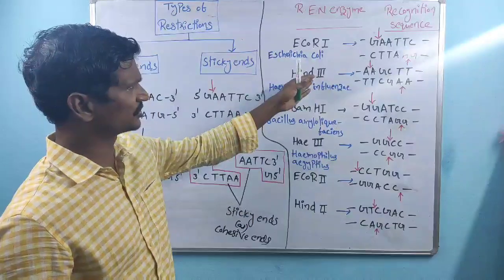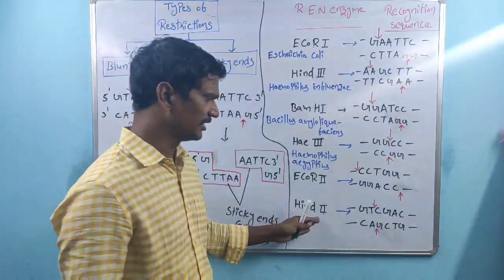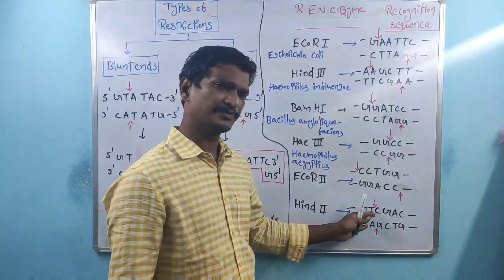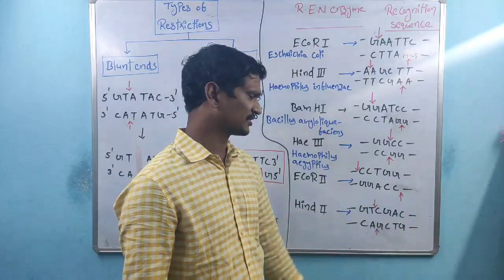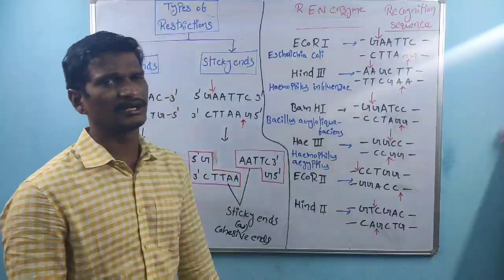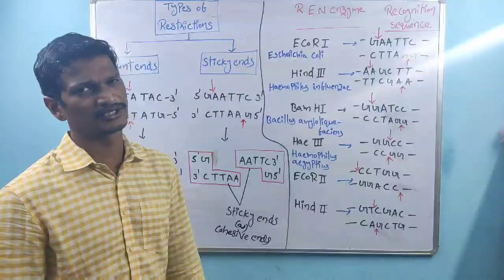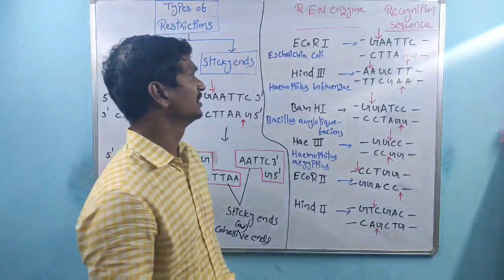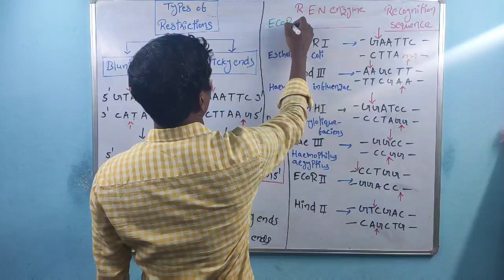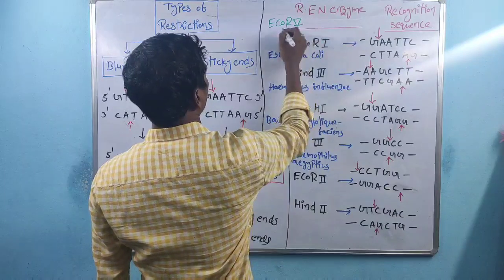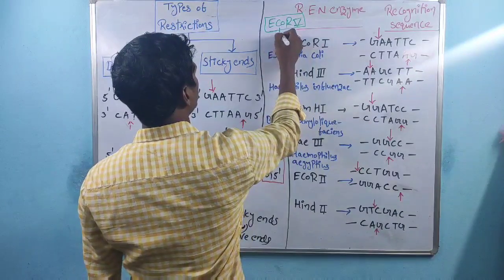HindII, we already discussed Eco and Hind. HindII, GTCGAC. This one produces blunt ends. HindII produces blunt ends. See, EcoRV also produces blunt ends.